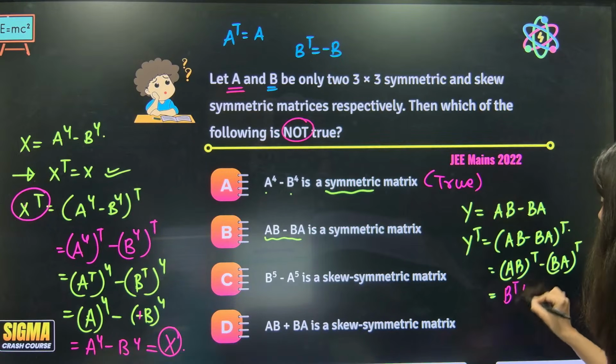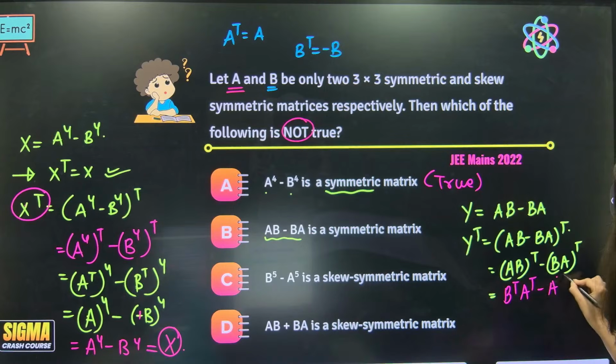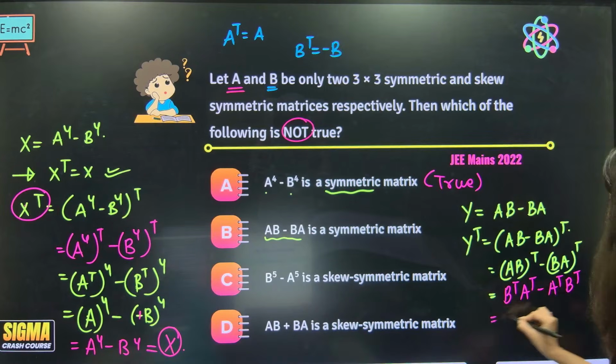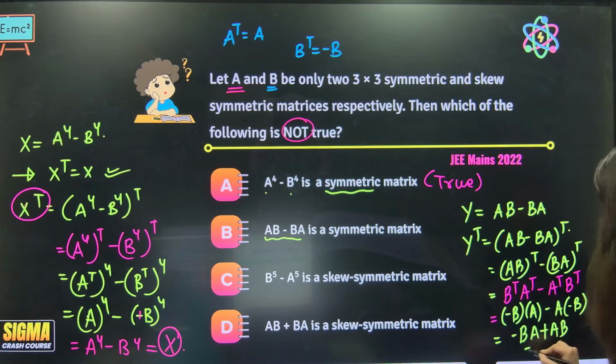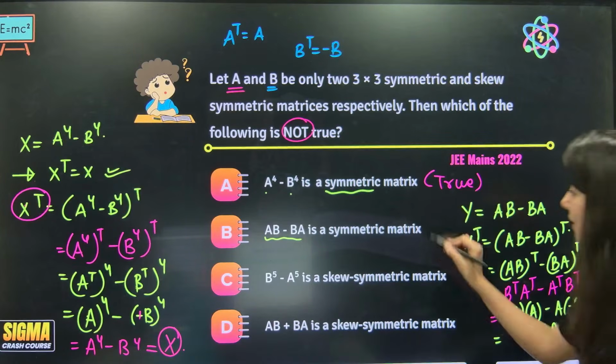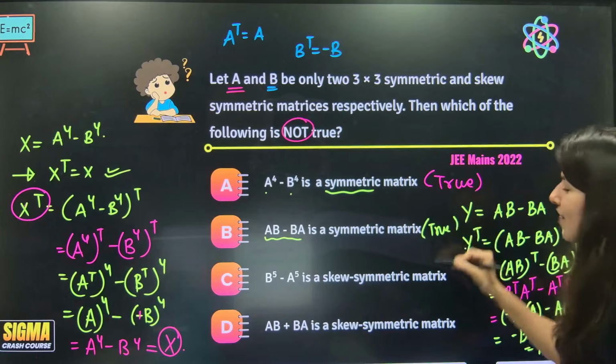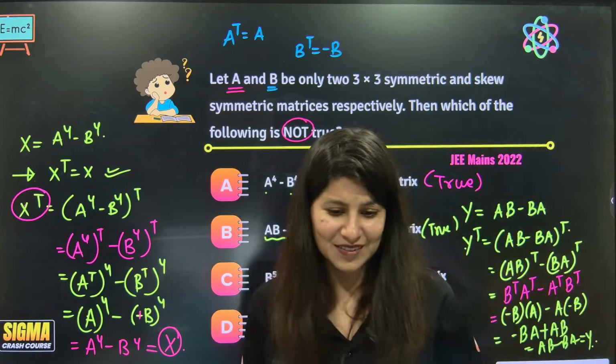This is B transpose A transpose minus A transpose B transpose. B transpose is minus B, A transpose is A. So minus BA plus AB, which is AB minus BA. That is Y only. So Y transpose and Y are equal. So this is also true. Oh, I am looking for not true.